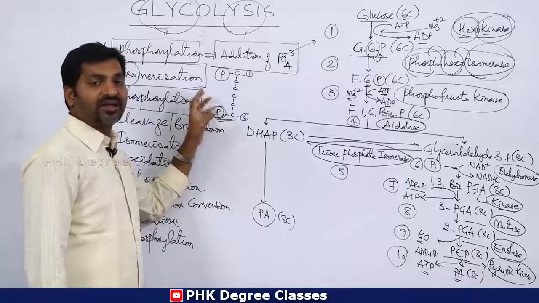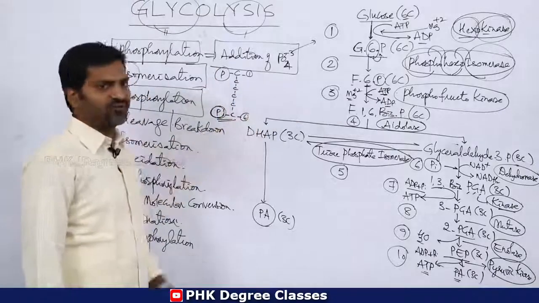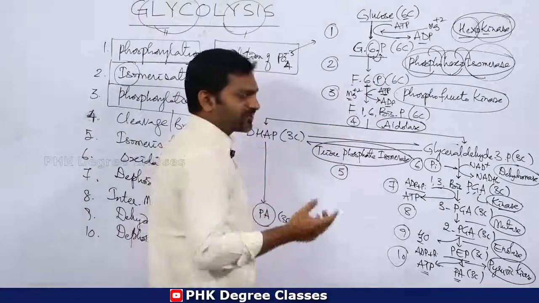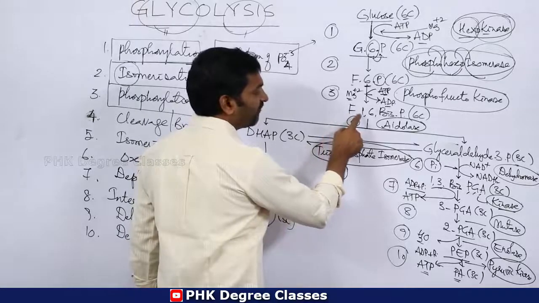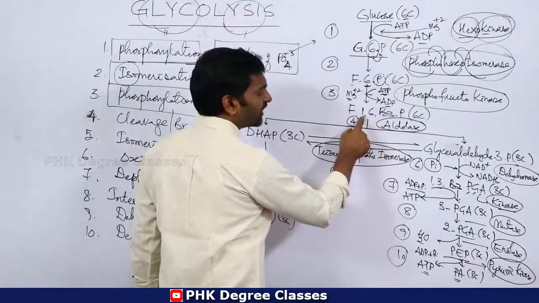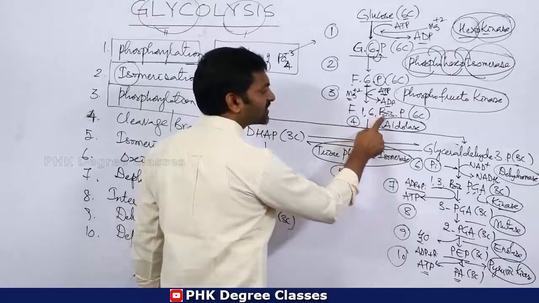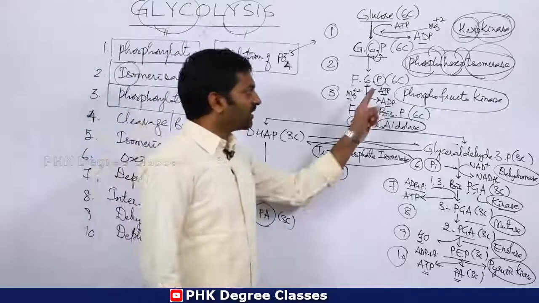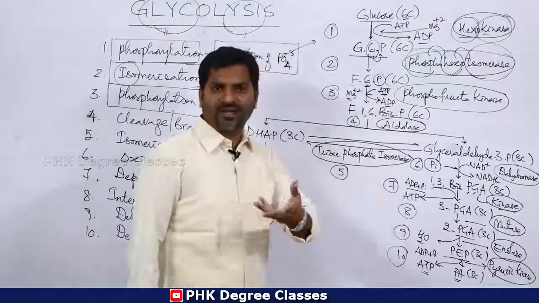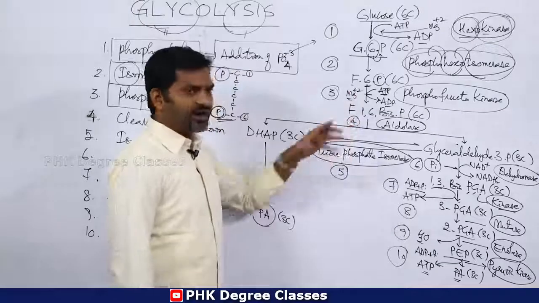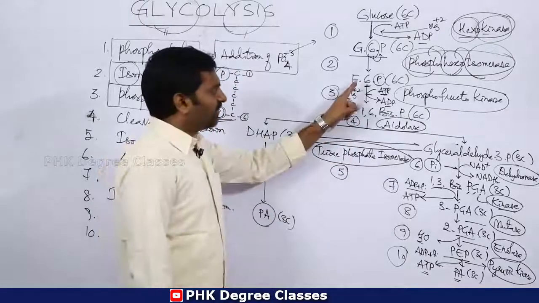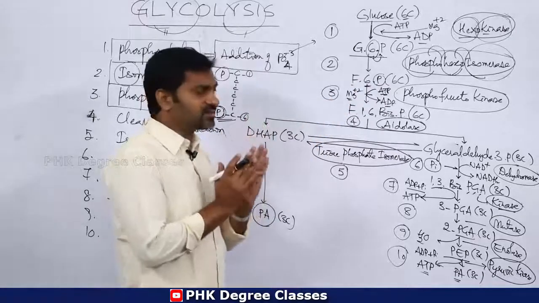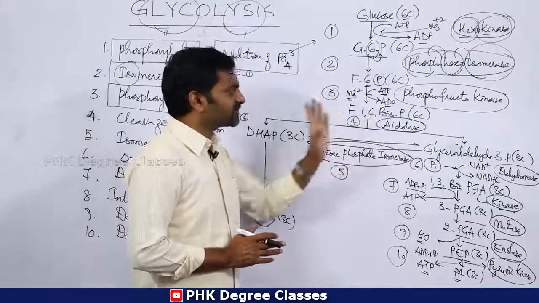Two phosphates are attached in the structure of fructose. Then this particular fructose 6-phosphate can be converted into fructose 1,6. Two phosphates are there, hence bis or diphosphate. There is no change, the carbon number remains the same. Clear? So what change has taken place here? One phosphate is attached at the 1st carbon of fructose, hence this is fructose 1,6 bisphosphate.